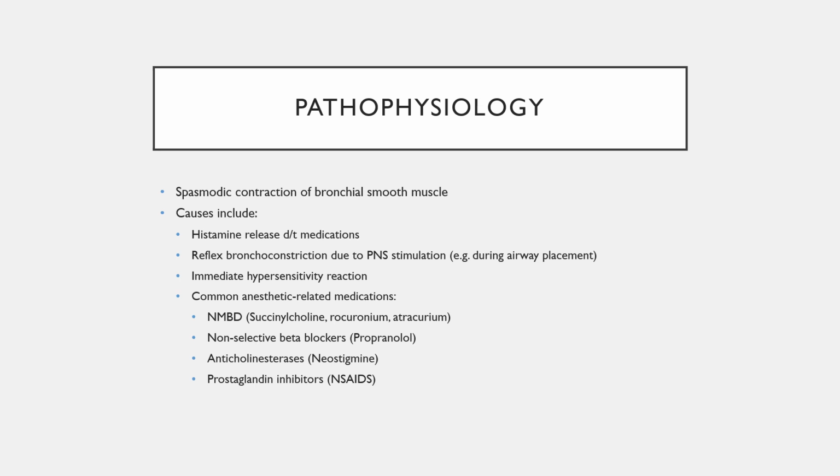Some of the medications that we use that are associated with bronchospasm include neuromuscular blockers such as succinylcholine, rocuronium, atracurium. The non-selective beta blockers, most notably those that block beta-2 receptors such as propranolol. Anticholinesterases such as neostigmine, which explains why we give glycopyrrolate with neostigmine to counteract that muscarinic choline receptor activation. And then prostaglandin inhibitors such as NSAIDs can also cause bronchospasm, especially in those that have aspirin-exacerbated asthma.